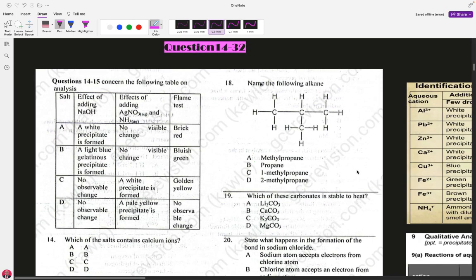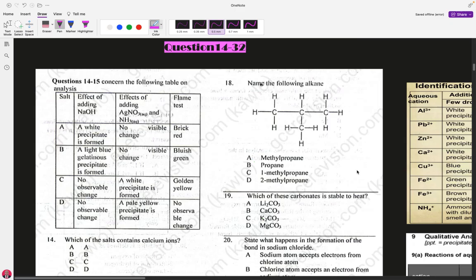From question 14 to 32, we will be starting with question 14. Question 14 has to do with some qualitative analysis. By now, you should have known every area of your qualitative and quantitative analysis. In my previous videos, I think we treated that.